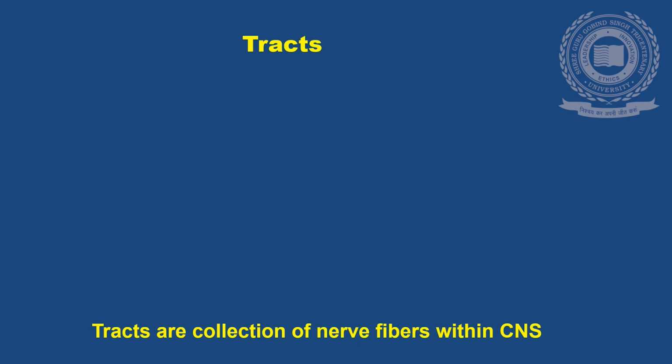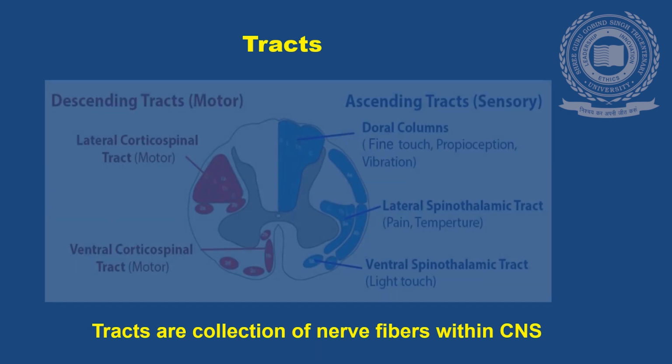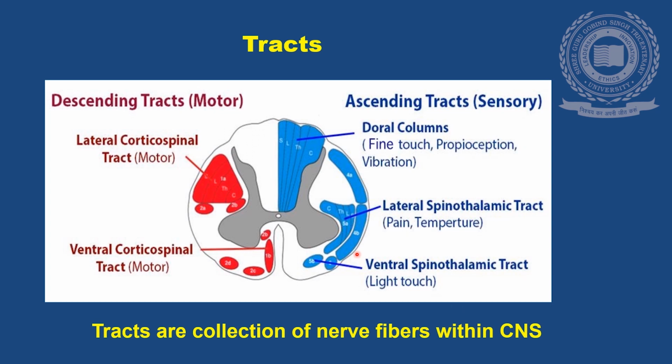There are tracts. Tracts are collection of nerve fiber bundles within the central nervous system. Two types of tracts are there, motor tracts and sensory tracts. Motor tracts for the voluntary activity, also known as descending tracts.